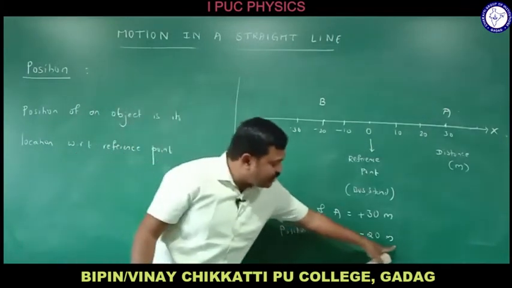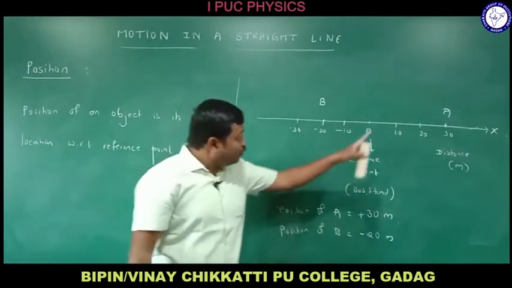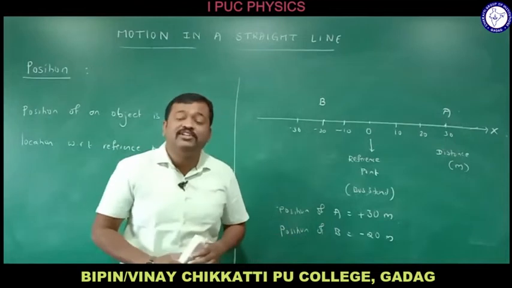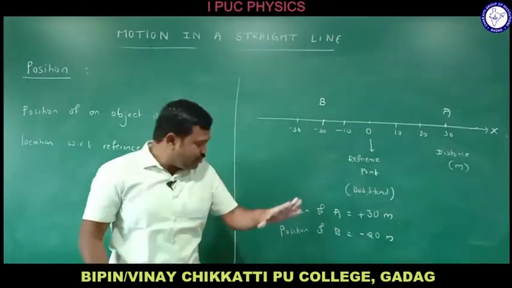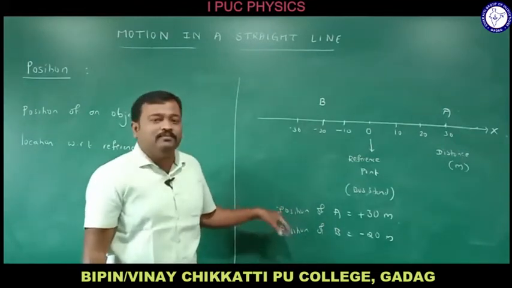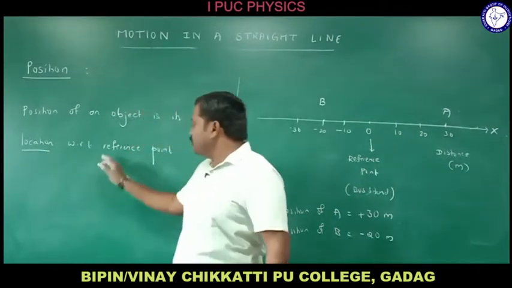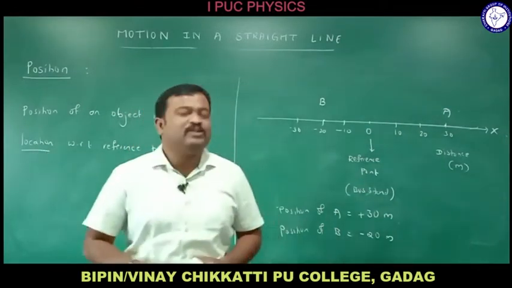By seeing this number itself, we can understand here, right? So the position of A is plus 30 meters, the position of B is minus 20 meters. Means, what is position? Position is nothing but location, with respect to a reference point. So what is a reference point?